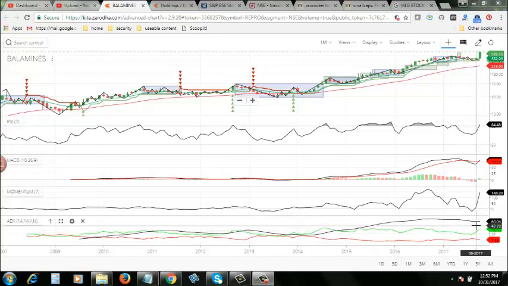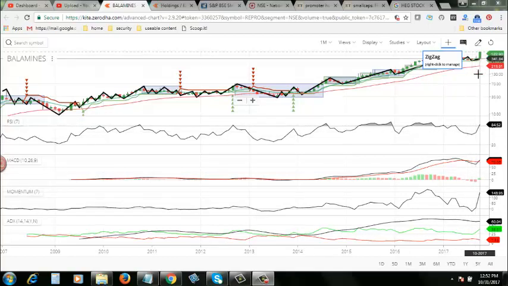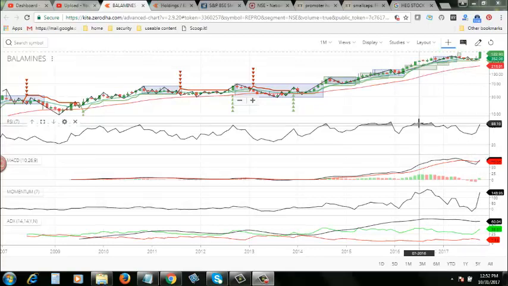Now, if you take the whole thing, then ADX, along with other indicators like momentum and RSI, are very strong, are showing bullish signals for this particular stock. Whereas MACD has just started showing that bullish signal. So that means we can clearly come to a conclusion that this particular stock is showing a bullish trend right now, and the price is going to be up in the next coming few months also, and the price rise will be consistent.